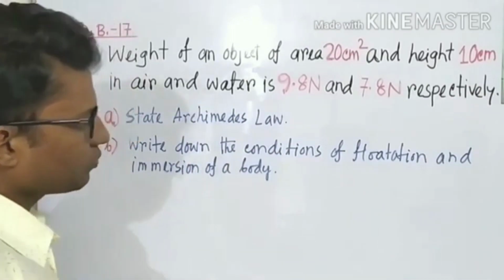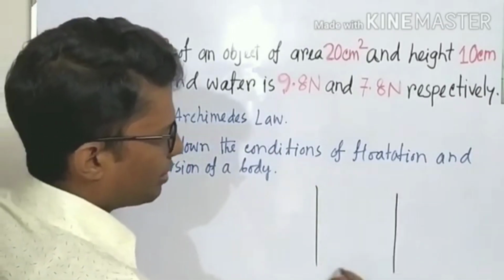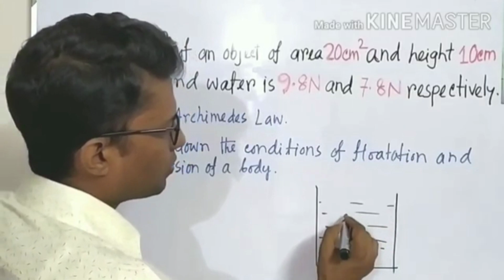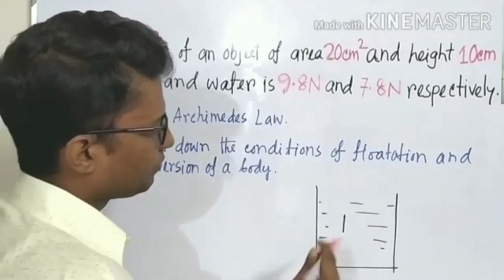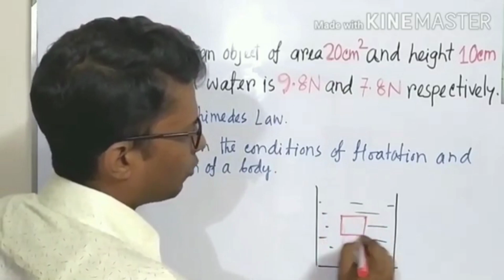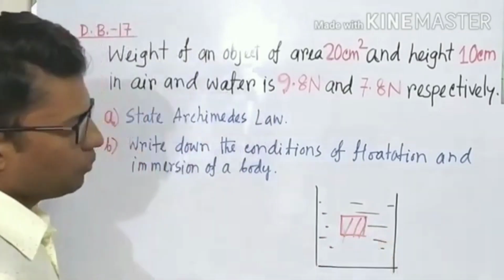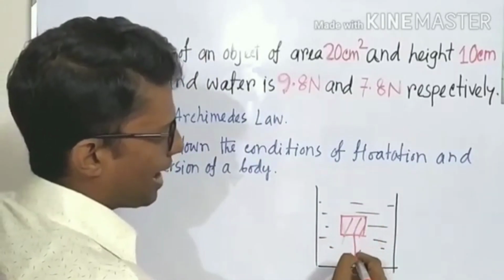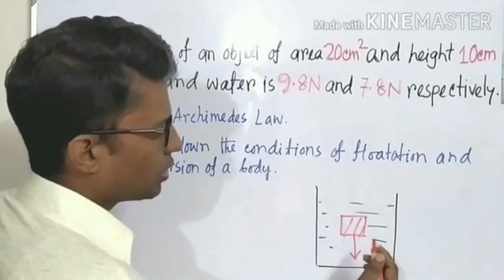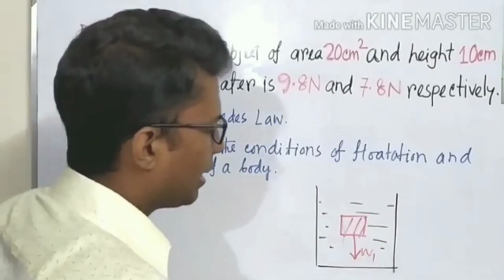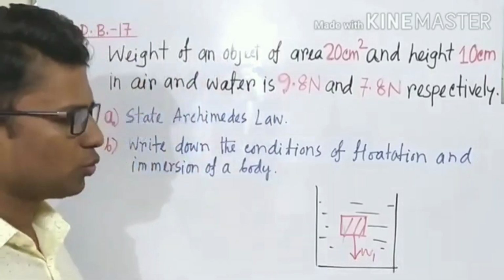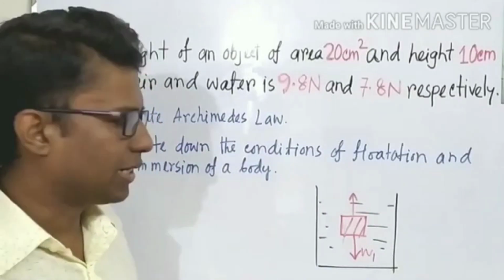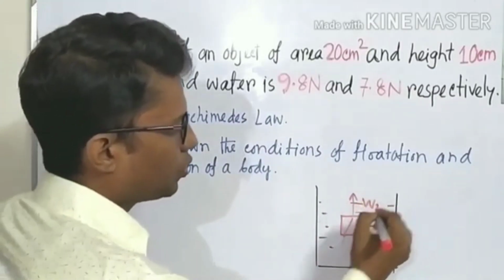So as we know, if there is a jar of water, and there is an object just inside it. This is the object inside the water. So we know there act two forces. One is the weight of the body, which acts vertically downwards, which is W1, and there acts another force which is called the buoyancy, acting vertically upward, which is called W2.